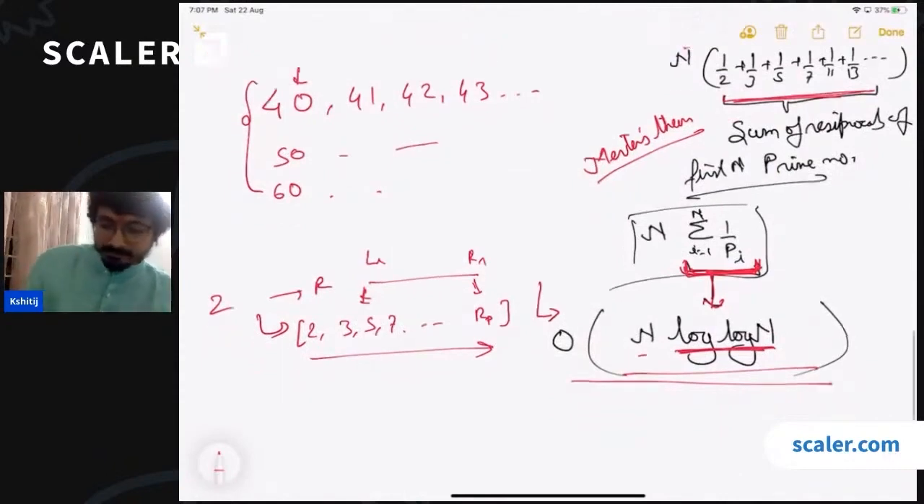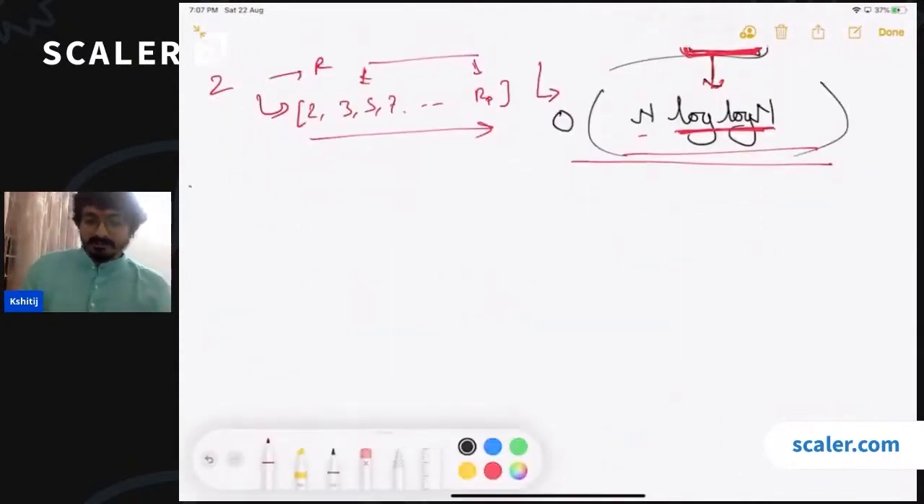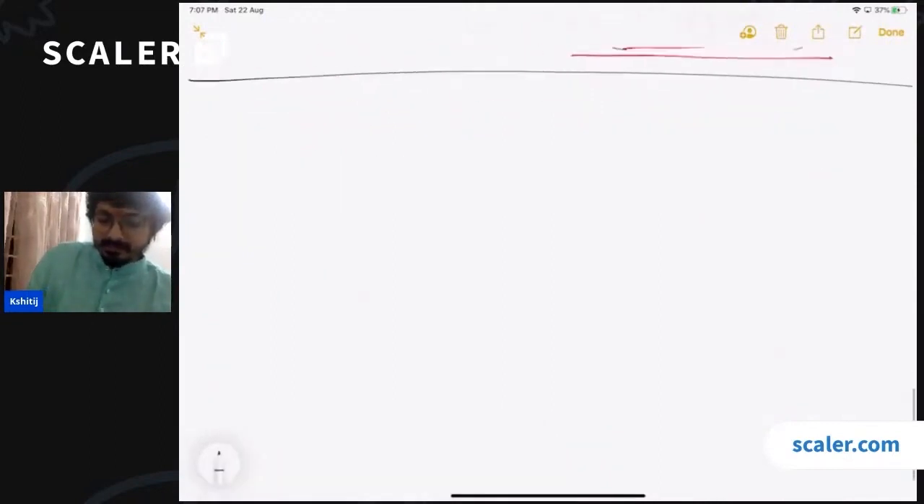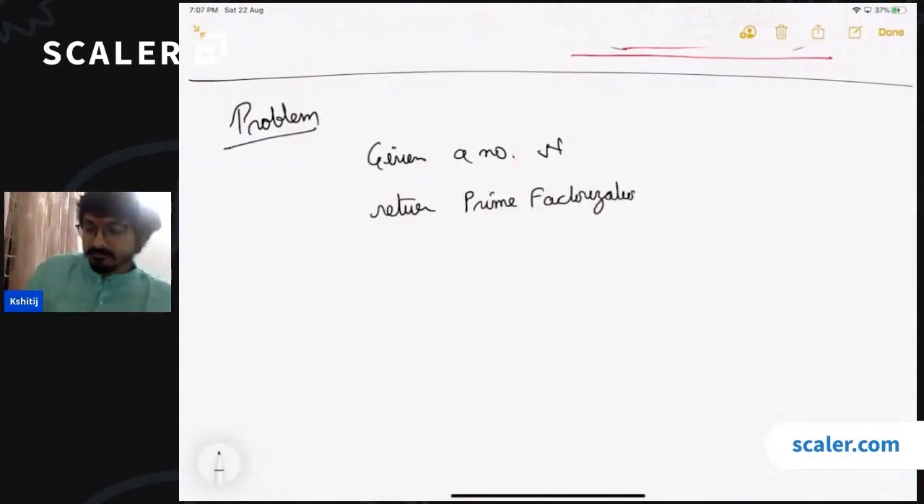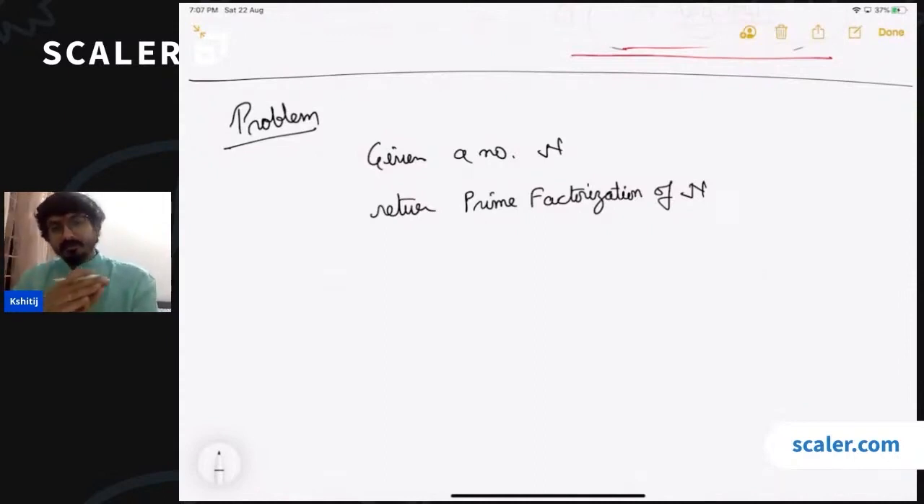The problem says that given a number, return the prime factorization of this number. What is prime factorization? Is everyone clear with the fact that any composite number can be written as a multiple of prime numbers? Not all prime numbers, but a multiple of prime numbers. Is everyone clear with this?